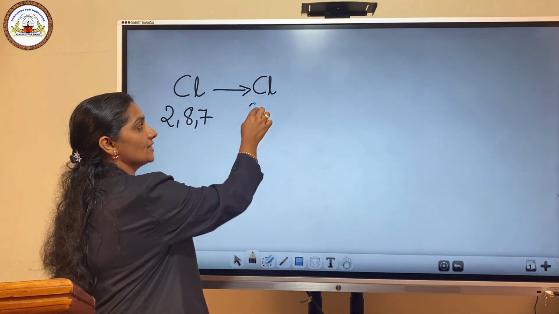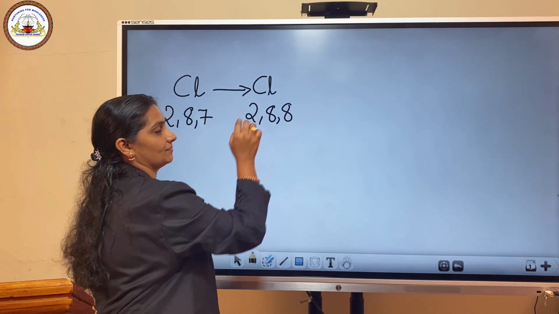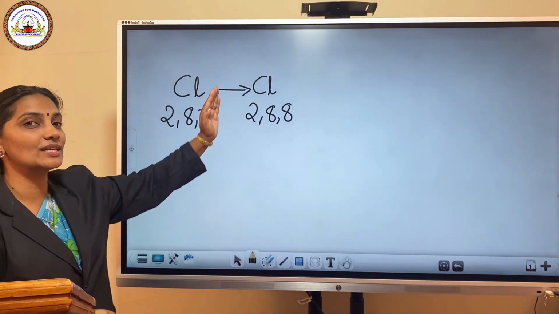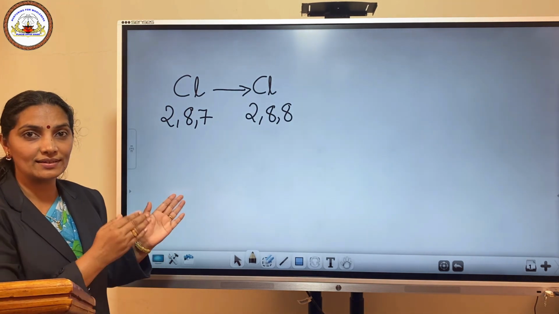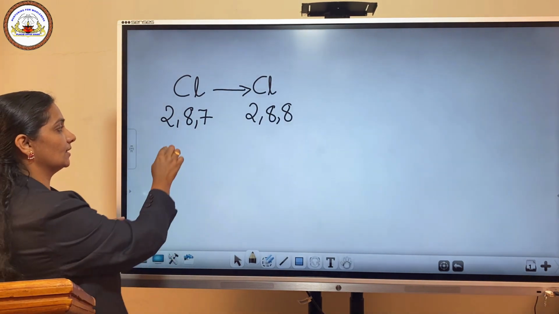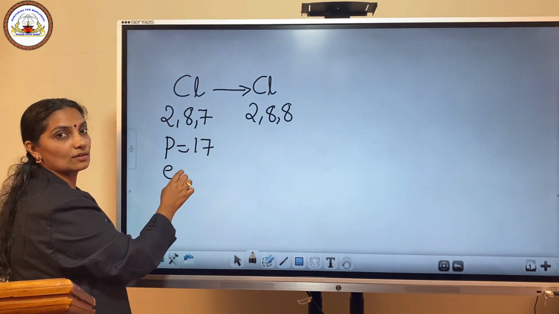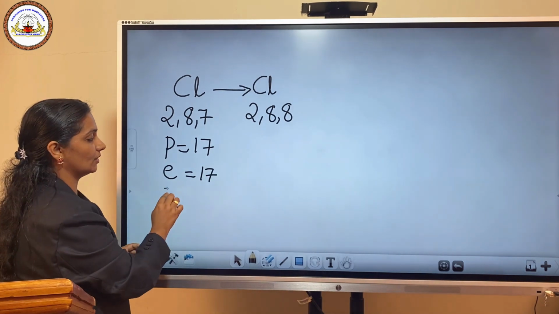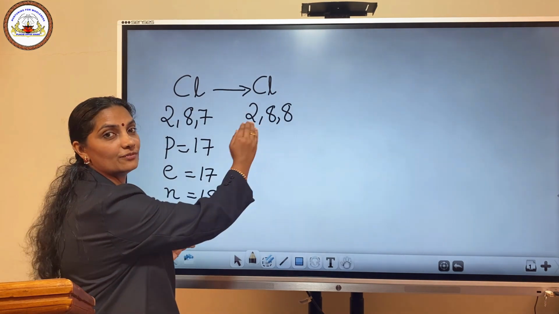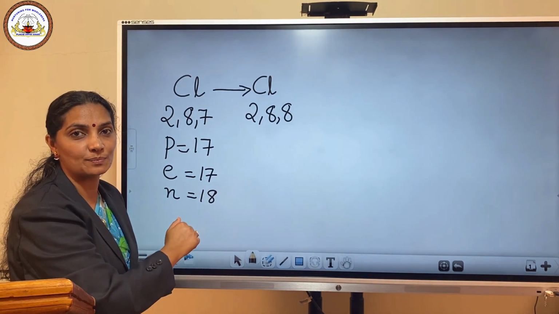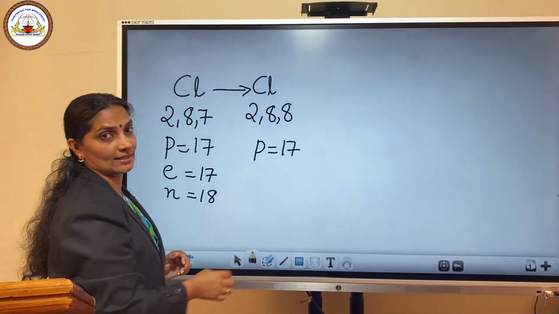See what happens during the chemical reaction. Chlorine gains 1 electron, 2, 8, 7 becomes 2, 8, 8. Chlorine changes to a species having 2, 8, 8 configuration. Compare their subatomic particles. Here we have protons equal to 17, electrons also 17 and neutrons equal to 18. Now in the newly formed species, protons remain 17.